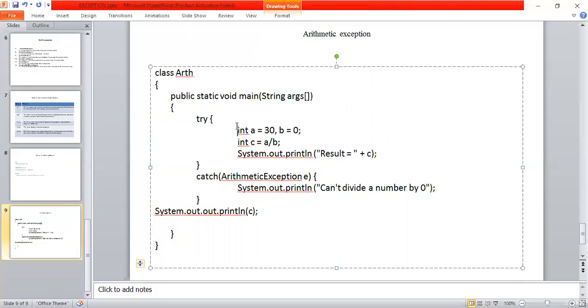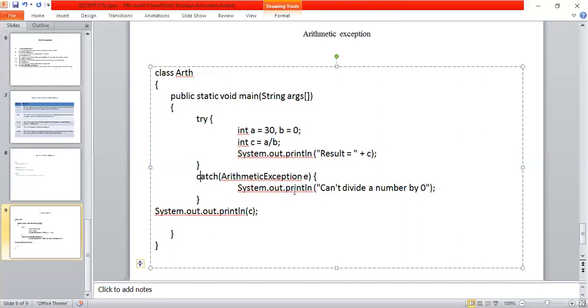So the exception-raising statement I represented inside the try block. Immediately after the try block I have a catch block, and this type of exception is nothing but an arithmetic exception, because due to this arithmetic operator the exception occurred. That's why the class name of the exception is called arithmetic exception.